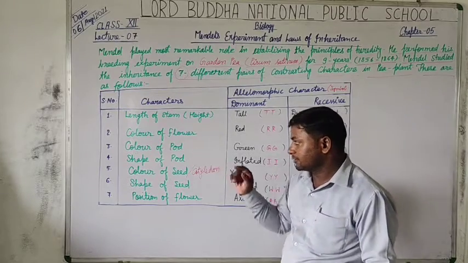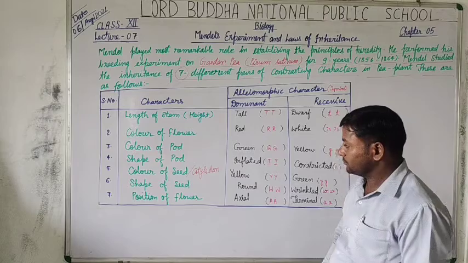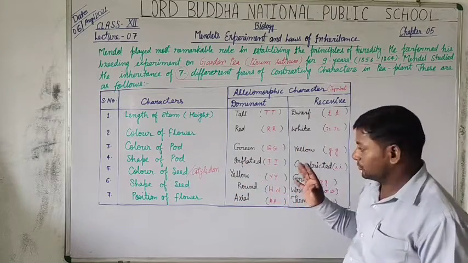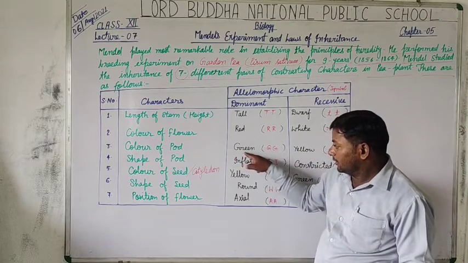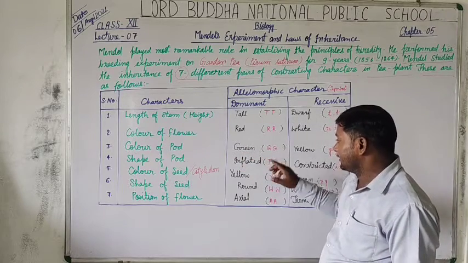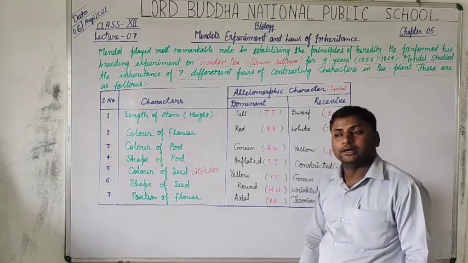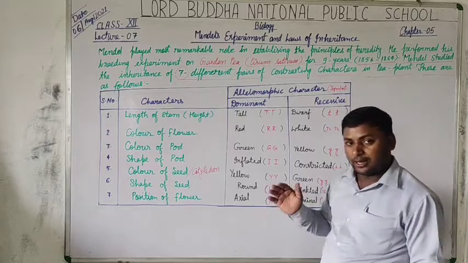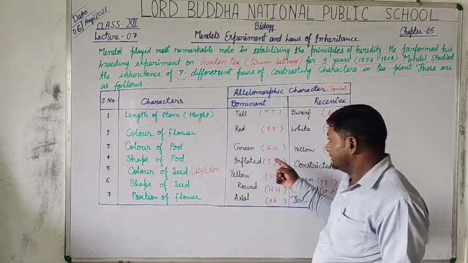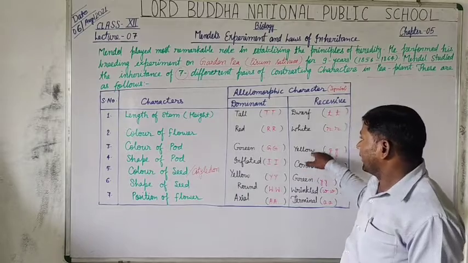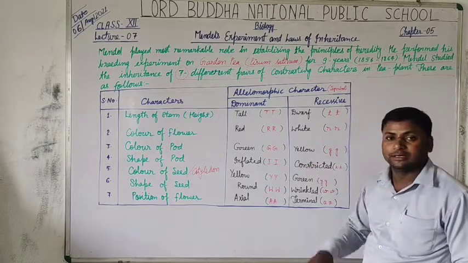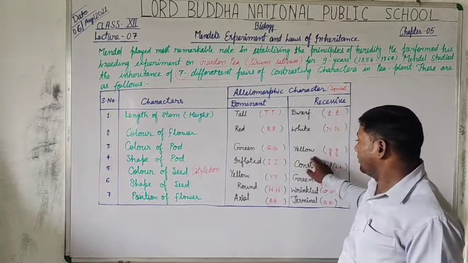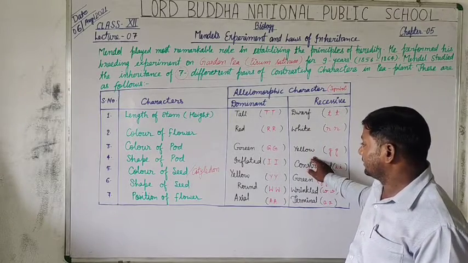Now students, the next one is the color of pod. It means फली का रंग कैसा होता है. There the dominant is green color. When the color of pod remains green up to ripening of the crop, this is the dominant trait, and when it becomes yellowish color before or after ripening of the crop, this is called recessive character.